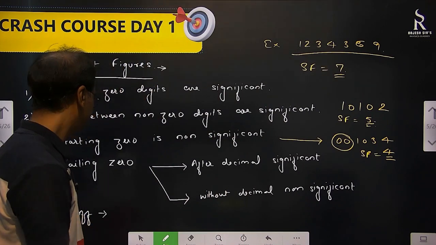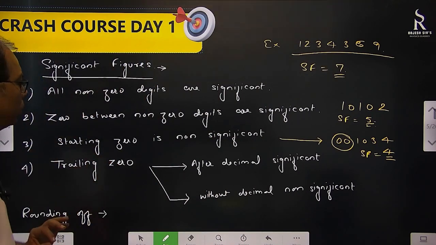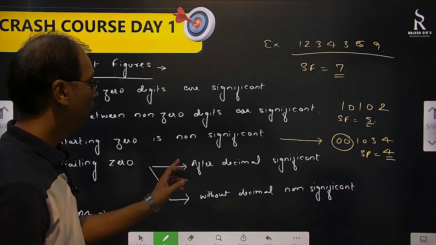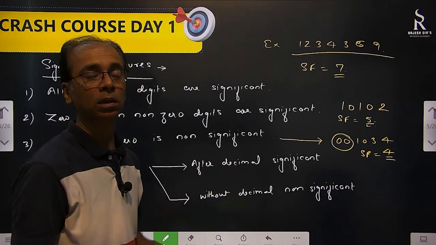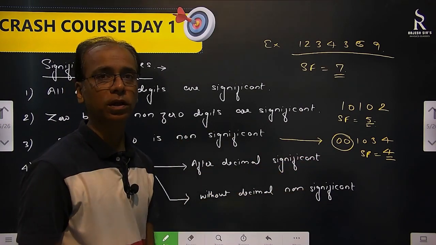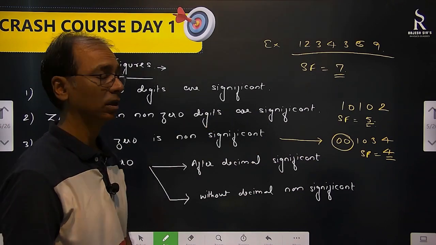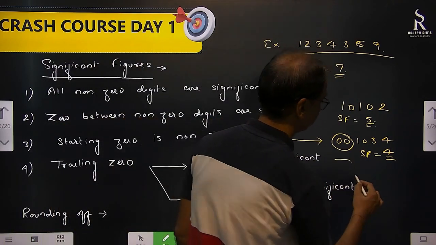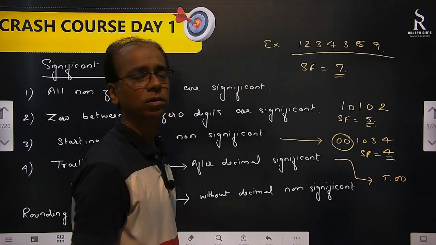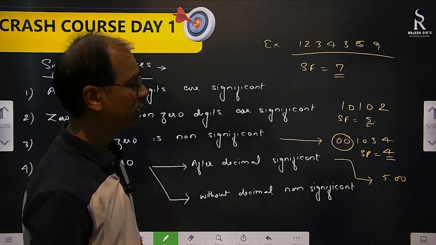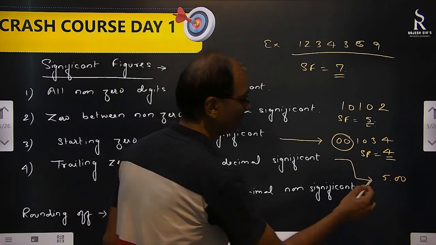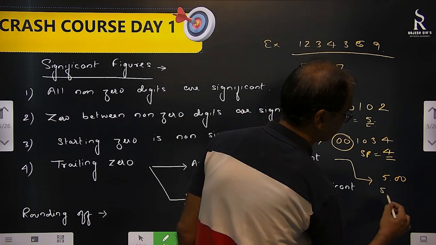Right. Then trailing 0. So for trailing 0, there are two cases. After decimal, if there is a decimal and then trailing zeros are there after that, then they are significant. That means if I write 5.00, looks like it's 5 only, right? So significant figure should be 5? No, significant figure is 3. These zeros are after decimal. So here significant figures are 3.